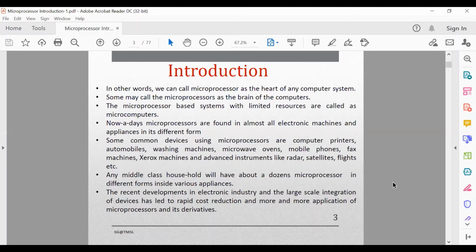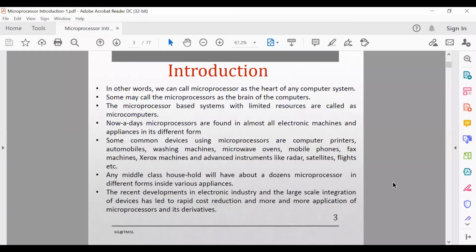You have the refrigerator, you have the AC, the TV remote. Everywhere these microprocessors are there. A traffic light signal can also be performed by a microprocessor. So where you need to create a smart system or automatic system, you must implement some programming. And if there is programming, that means there must be one microprocessor. It's clear.